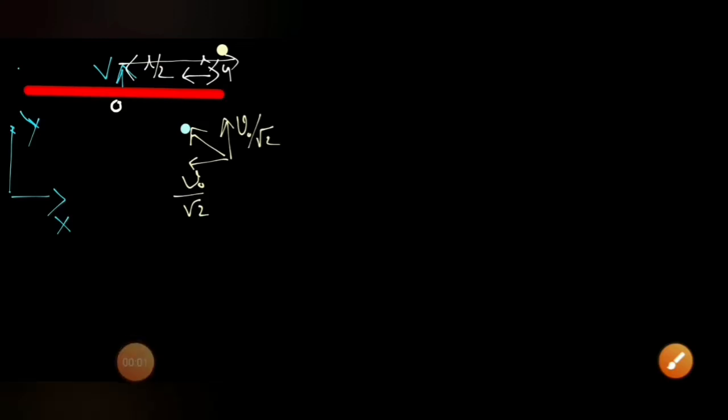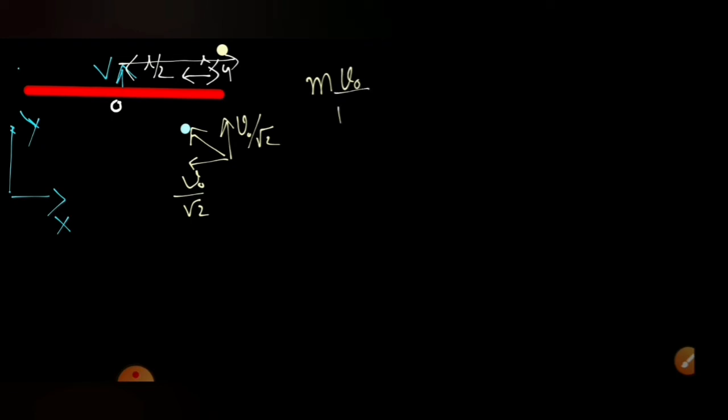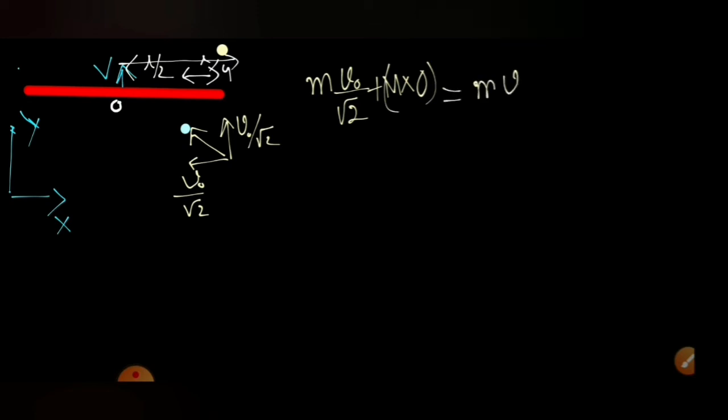If we apply conservation of linear momentum for the whole system along the y direction: initially the particle momentum was m into v naught by root 2 and the rod was at rest. This will be equal to, after the collision, the particle moving with velocity Vy, which we have to calculate, plus the rod with mass capital M moving with velocity V. In the question this is given as small m.